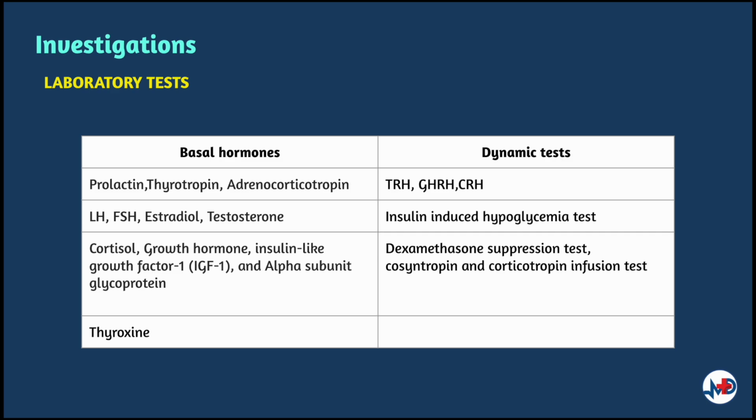Those tests are thyrotropin releasing hormone causing elevation of serum prolactin and thyrotropin, growth hormone releasing hormone which produces an elevation in growth hormone, hyperglycemia which suppresses serum growth hormone, corticotropin releasing hormone which causes a rise in corticotropin, insulin induced hypoglycemia which causes a rise in corticotropin, cortisol and growth hormone, dexamethasone suppression test which is used in Cushing syndrome evaluation, cosyntropin testing and corticotropin infusion testing which assist in assessing the hypothalamic pituitary adrenal axis, and GnRH, which causes an increase in LH and FSH levels.